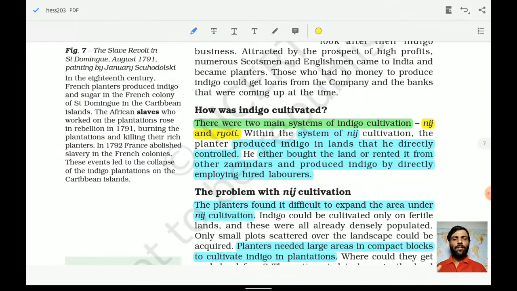How was indigo cultivated? There were two ways of cultivating indigo. First was the nij and another was the ryoti. Okay, so we will understand both.